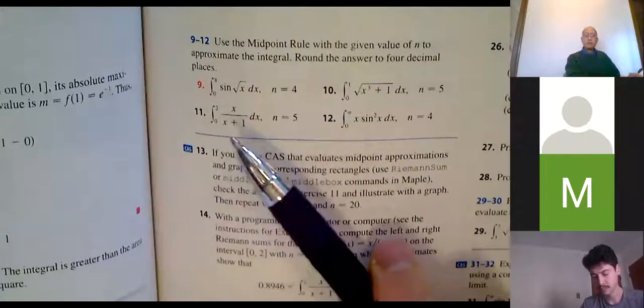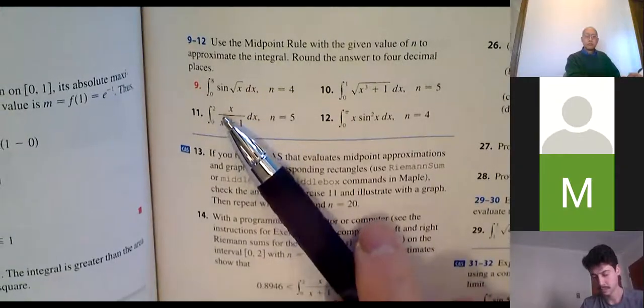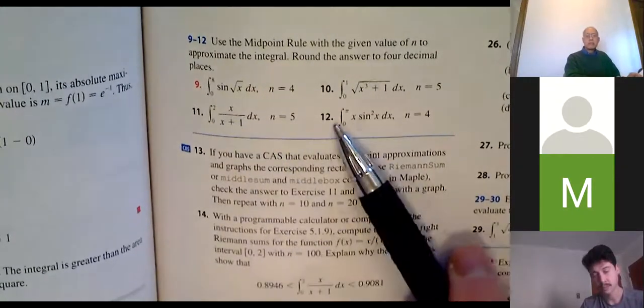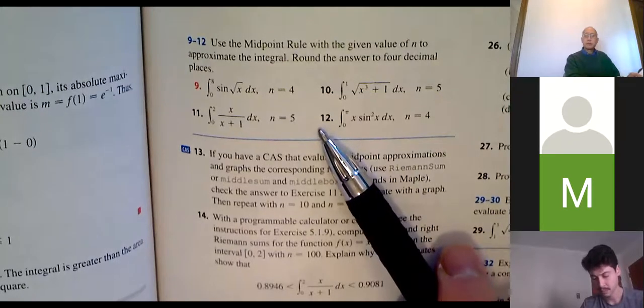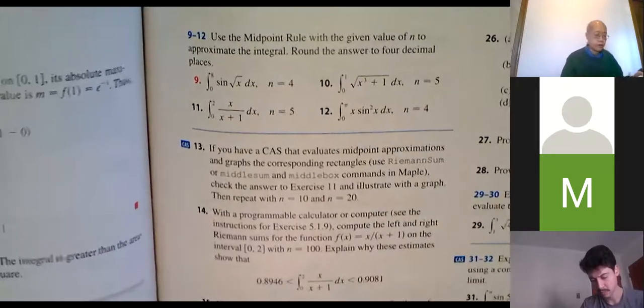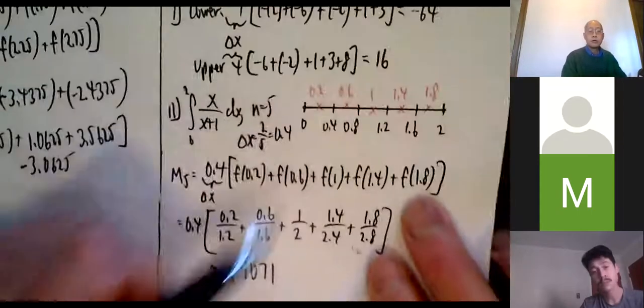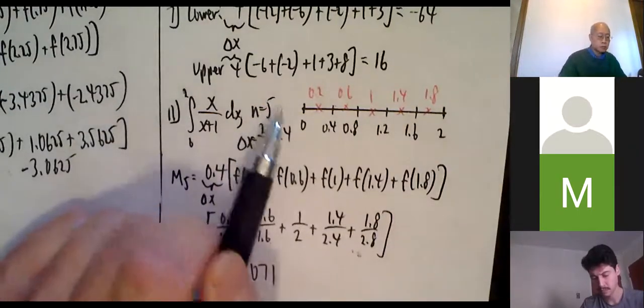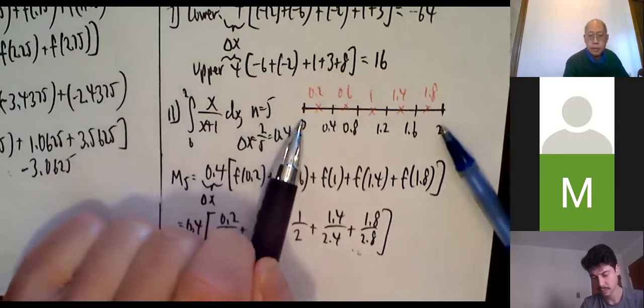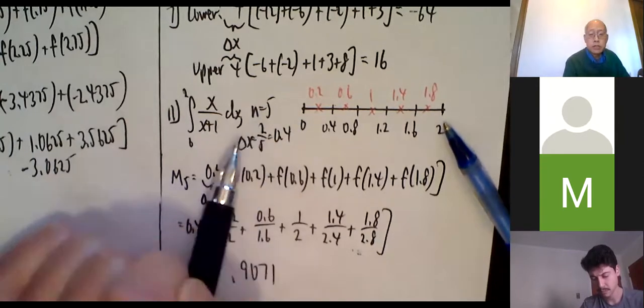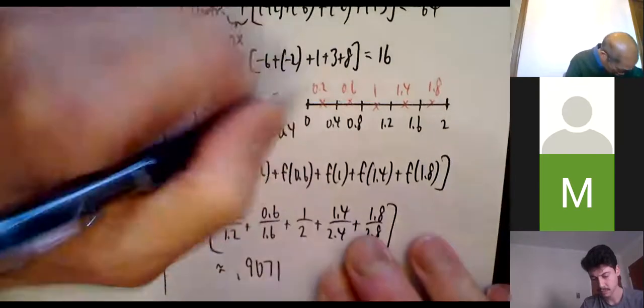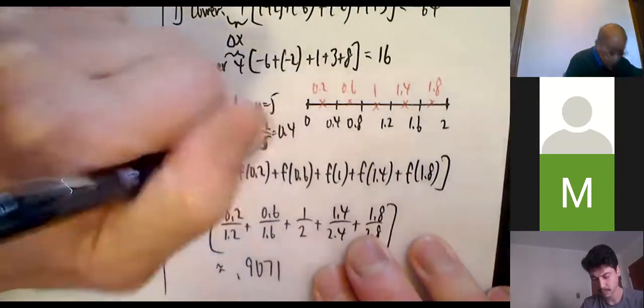What's my delta x? What's the length of the interval? 2, from 0 to 2. Chop it up into 5 pieces. So delta x is 2 divided by 5, which is 0.4. Here's the picture. 0 to 2, n is 5.